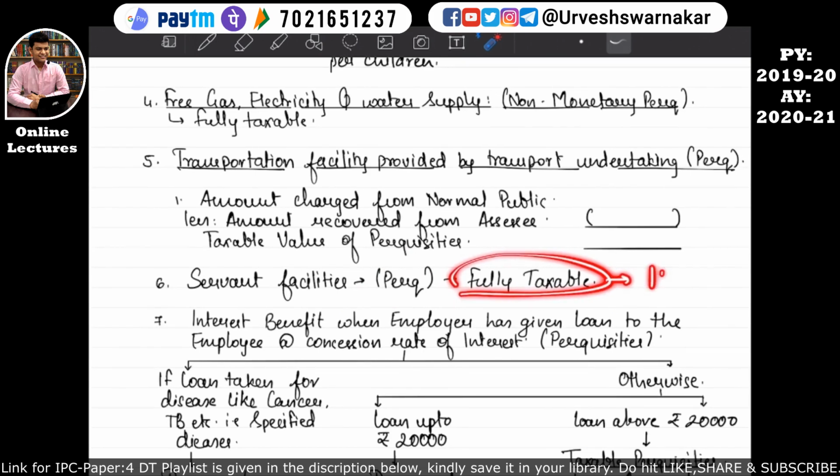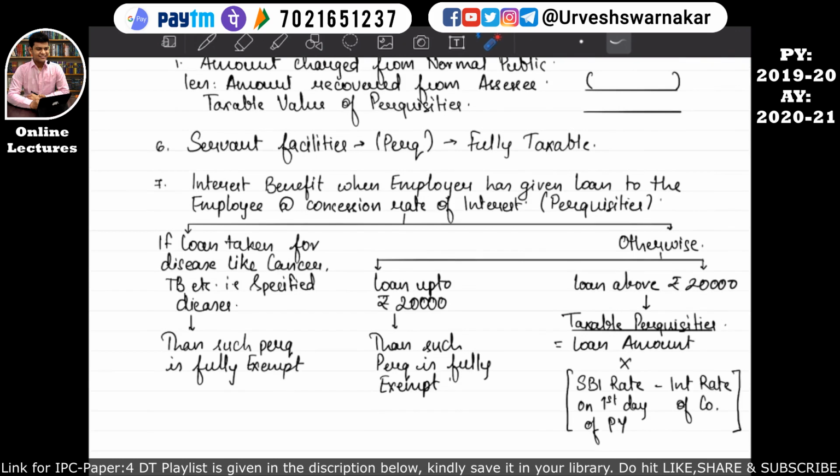That means it will be taken in the computation of income from salary. I hope this is quite clear. Okay students, so now let's move on to part number 7. Part number 7 says that interest benefit when employer has given loan to the employee at the concessional rate of interest. So what is this?